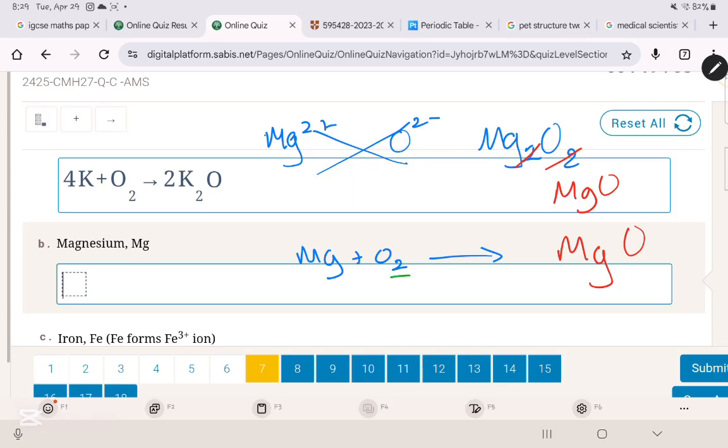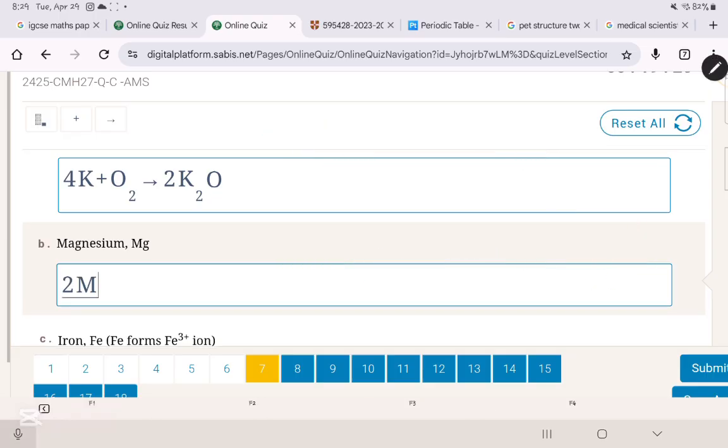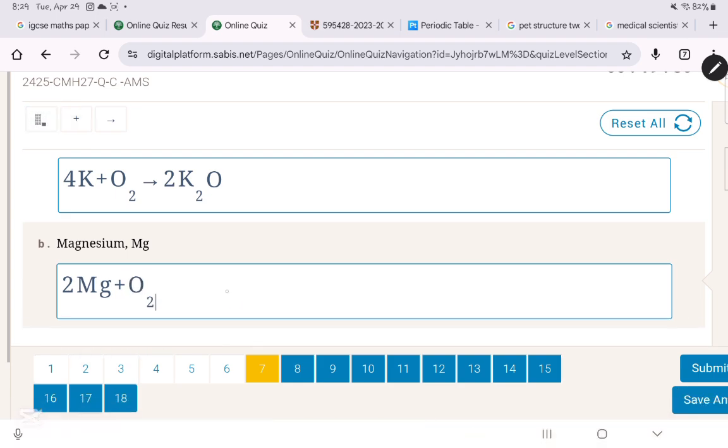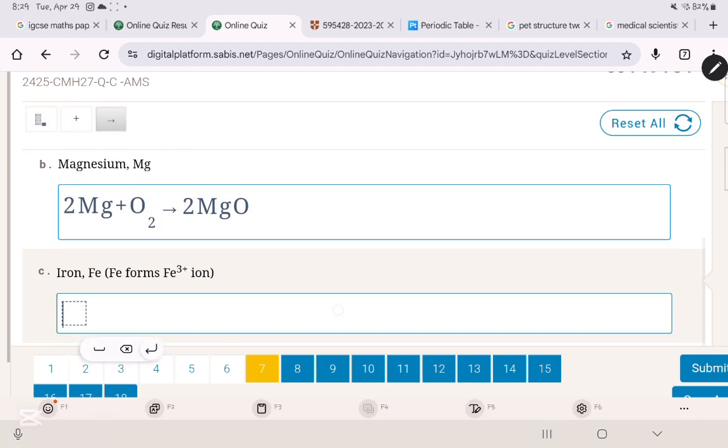We only have one oxygen over here, whereas over here we have two oxygens. So you're going to put a 2 over here, and very simply for the Mg, you're going to put a 2. So the final balanced equation is 2Mg plus O2 will give us 2MgO. So 2Mg plus O2 will give us 2MgO. We move on to part C, iron Fe.